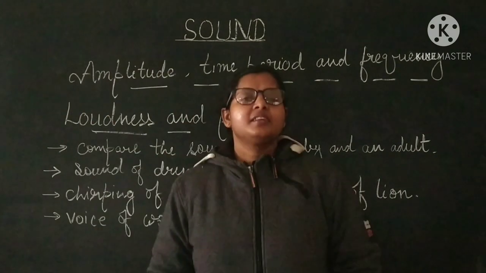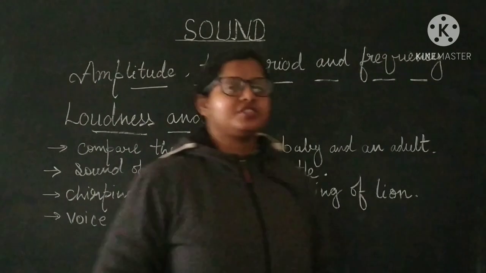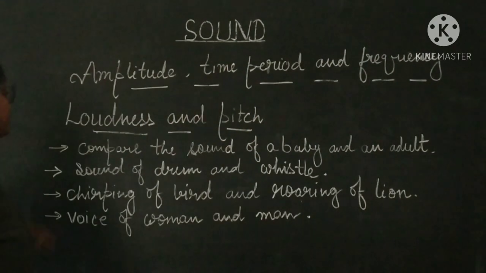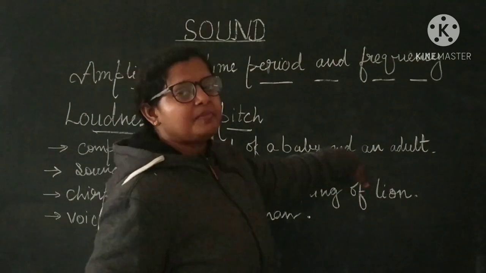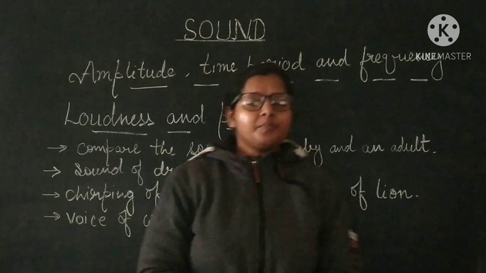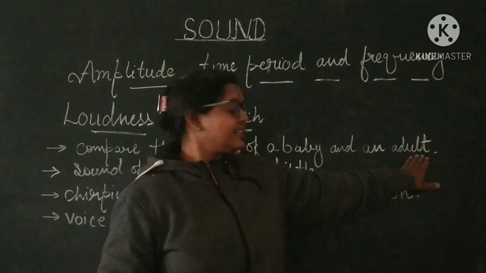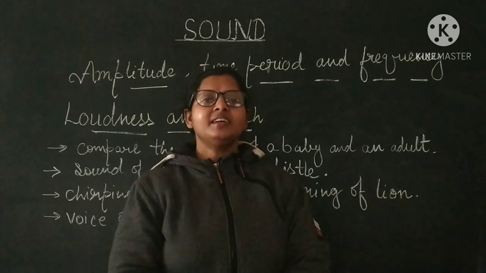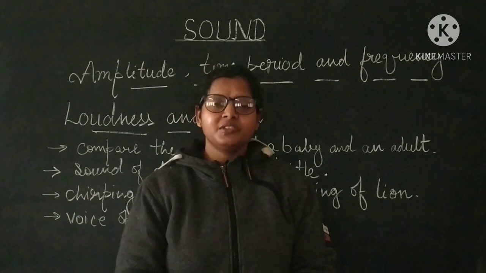So students, let's discuss some cases of loudness and pitch. The first case is comparing the sound of a baby and an adult. The pitch of a baby's sound is higher than that of an adult, and that's why a shrilling voice comes out from the mouth of a baby.